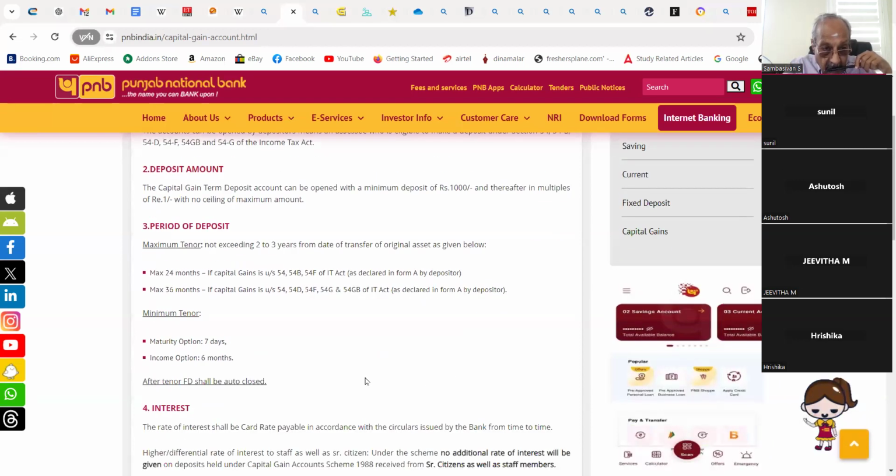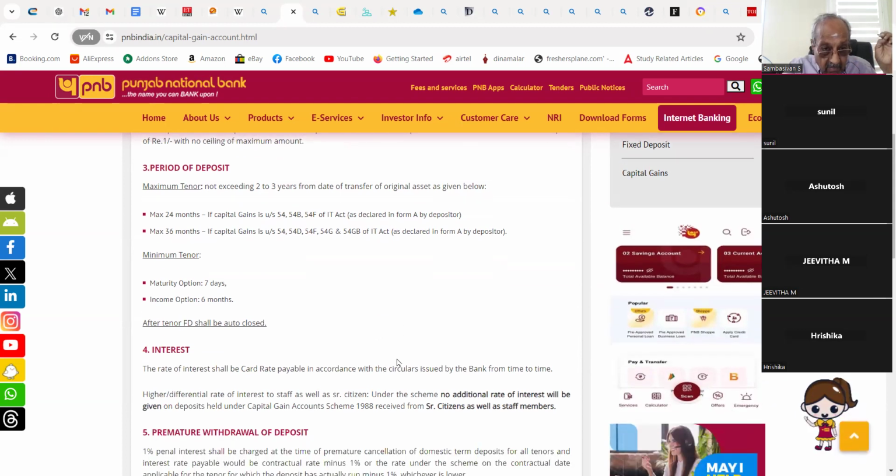Period of deposit: maximum tenure not exceeding 2 to 3 years from date of transfer of original asset. Maximum 24 months if capital gains is under section 54, 54B, 54F of the IT Act as declared in Form A by depositor. Maximum 36 months if capital gains is under section 54, 54D, 54F, 54G, and 54GB of the IT Act as declared in Form A by depositor.